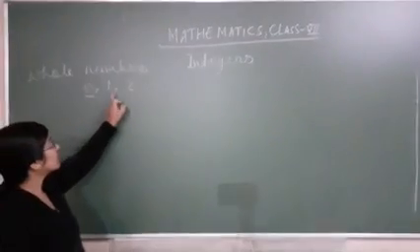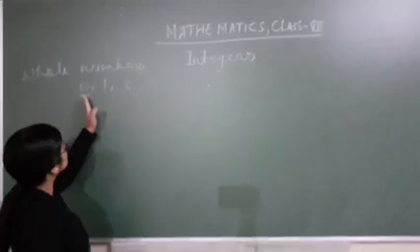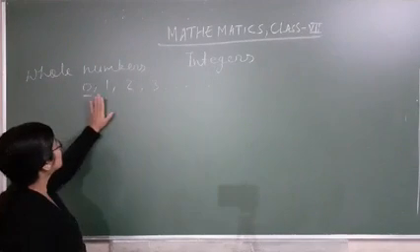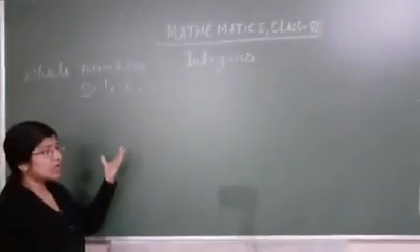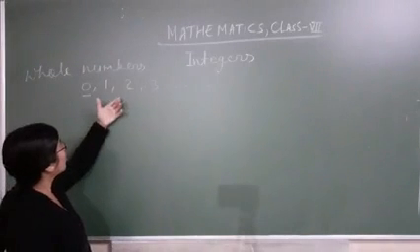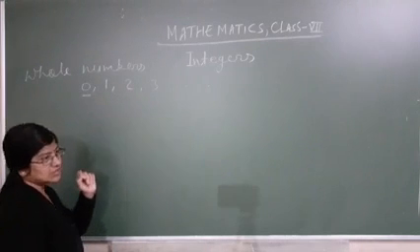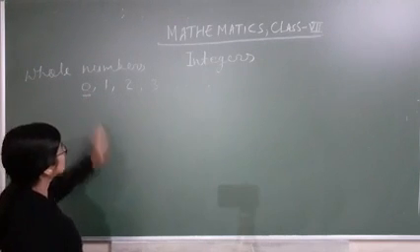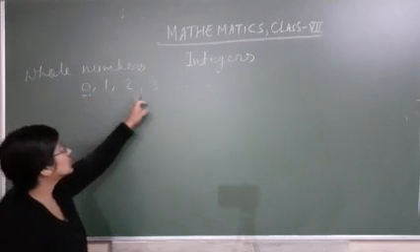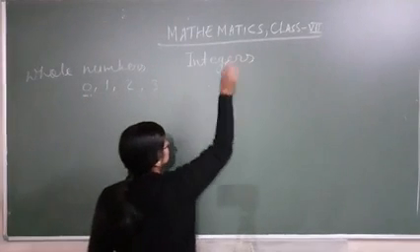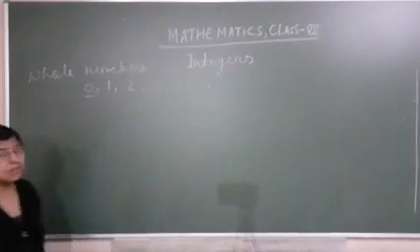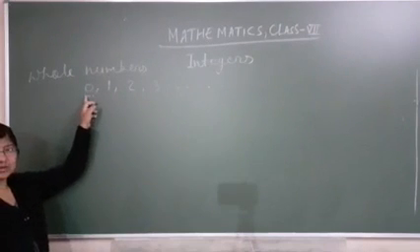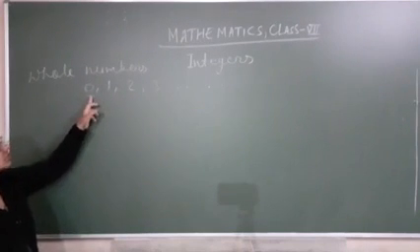A collection of numbers starting with 0: 0, 1, 2, 3, 4, 5, and so on. These are whole numbers. Here the smallest whole number is 0.